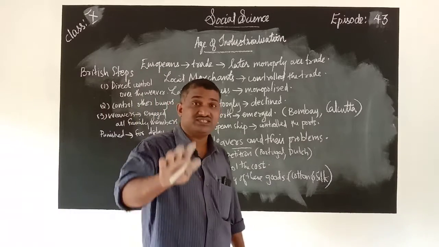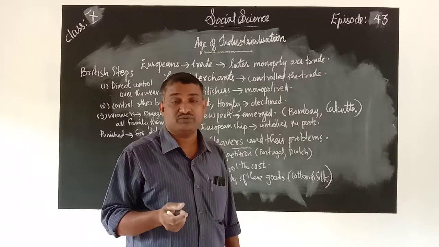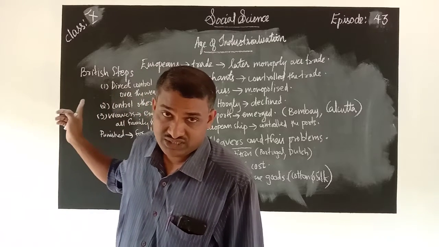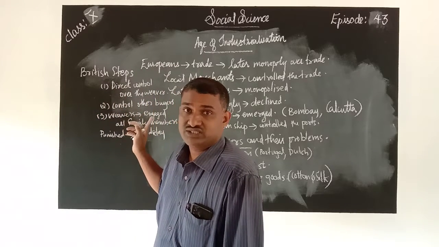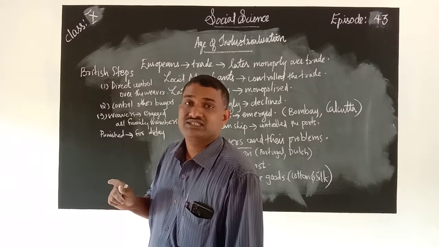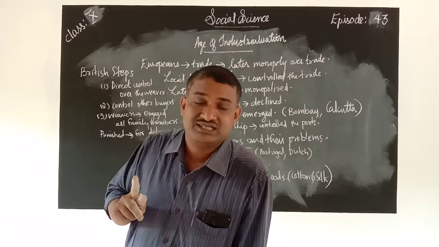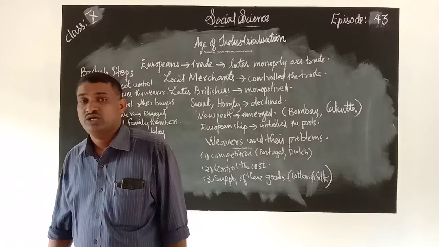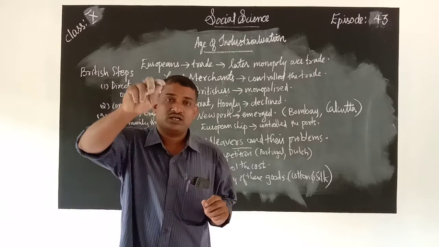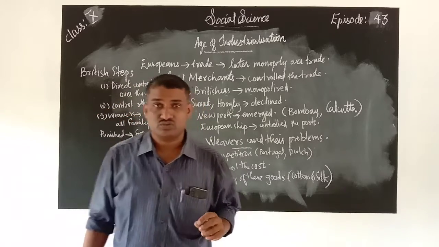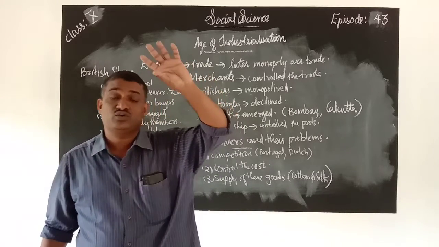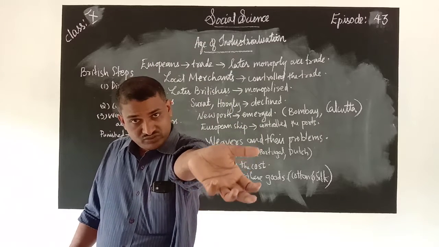You know that the weavers had tied up relations not only with the Europeans and the British, but also with the zamindars, the local traders, the Portuguese, the Dutch, and even the French. So the British understood that they wanted to control these traders, and to have direct control over the weavers, to have influence over them.